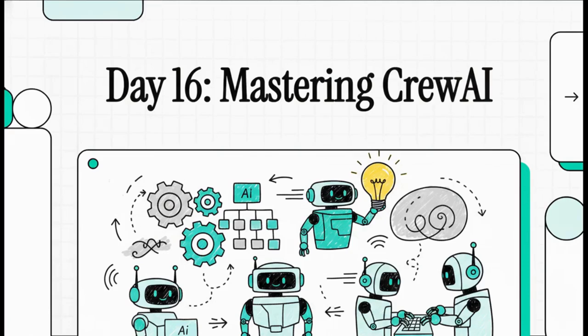Welcome back, everyone. I am absolutely thrilled you're here today because, wow, we have hit a massive milestone in our curriculum. We are officially on day 16, and today is all about mastering CrewAI. Up until now, we've really just been looking at what individual AI models can do. But today we're shifting gears completely. We're going to look at how you can build these incredibly powerful, fully automated ecosystems where multiple AI entities actually work together on your behalf. Honestly, this explainer is going to completely change how you view productivity and automation. So get comfortable and let's get building.